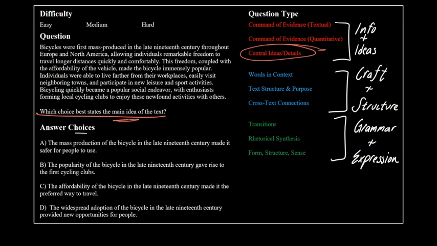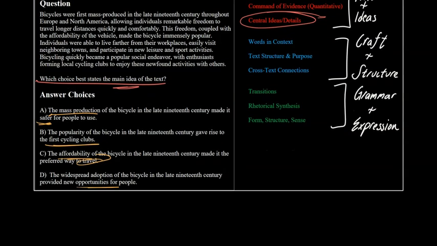Our answer choices are as follows, and I've underlined the word choices in white. A, the mass production of the bicycle in the late 19th century made it safer for people to use. B, the popularity of the bicycle in the late 19th century gave rise to the first cycling clubs. C, the affordability of the bicycle in the late 19th century made it the preferred way to travel. And D, the widespread adoption of the bicycle in the late 19th century provided new opportunities for people.